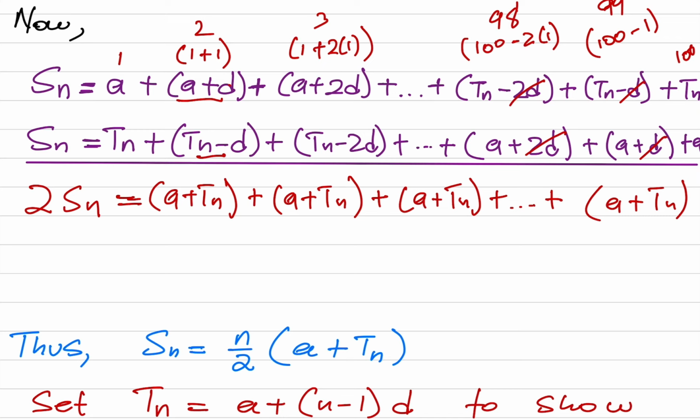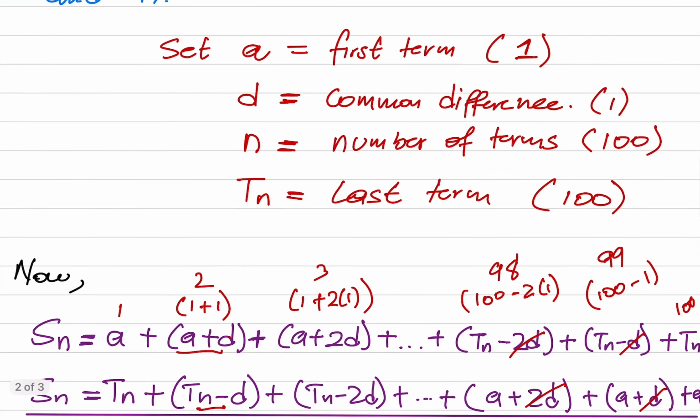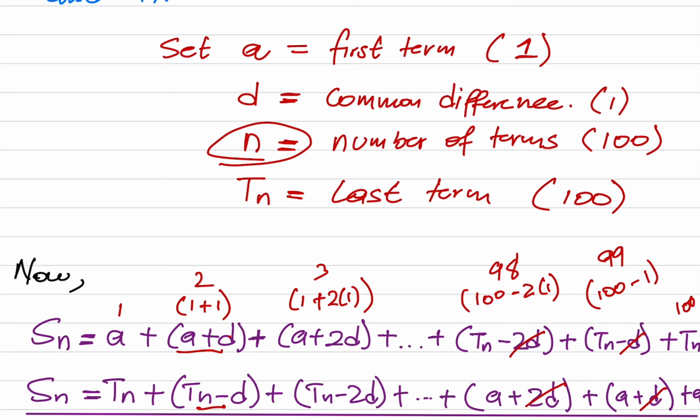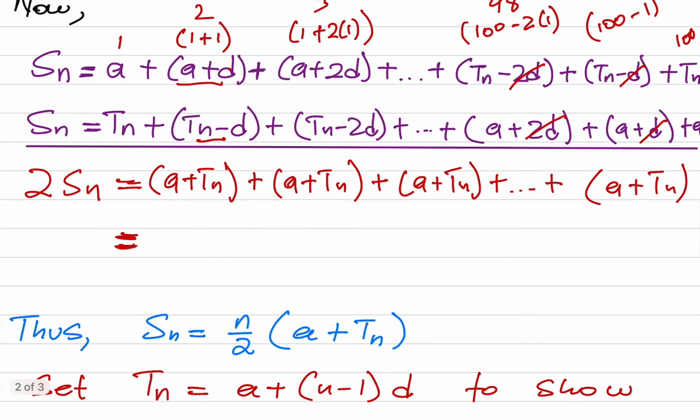Now, we said we want to shorten this. For us to shorten this, how many terms do we have? We said we have 100 terms, and we said number of terms is defined as n. So now, the sum would be n times A plus Tn. Are you happy with this? Can I get an amen for this? So number of terms times A plus Tn.